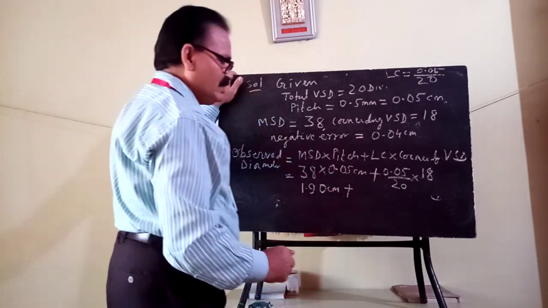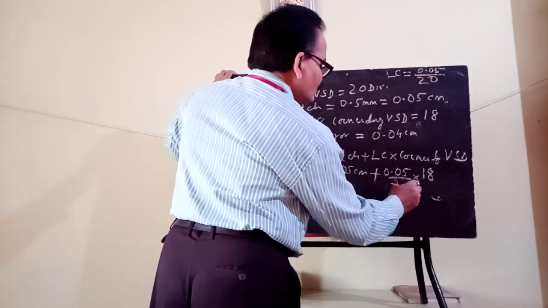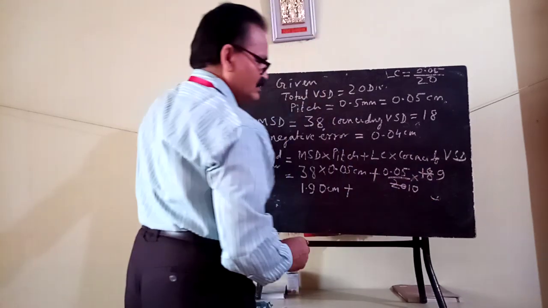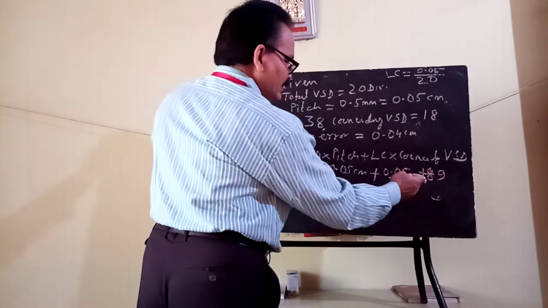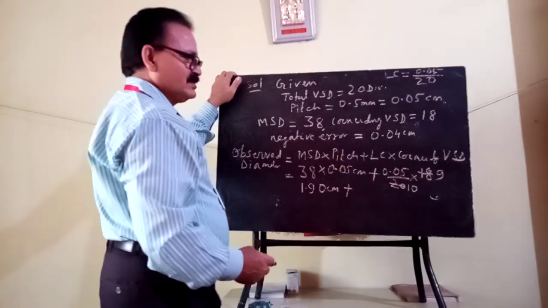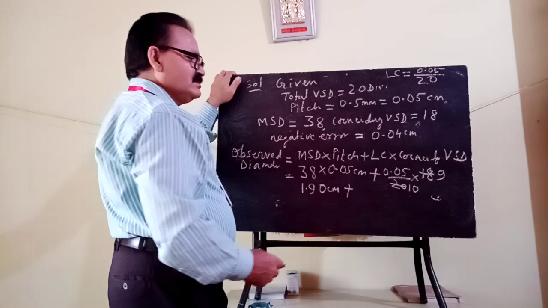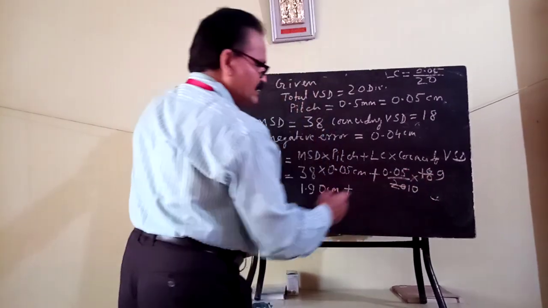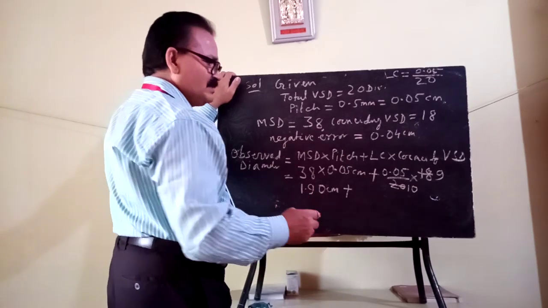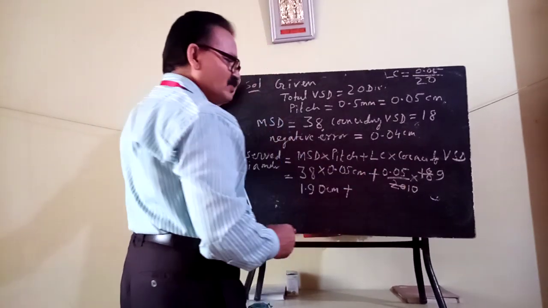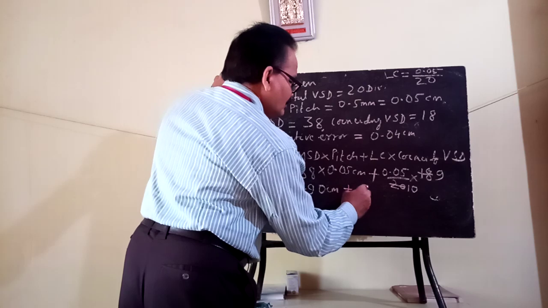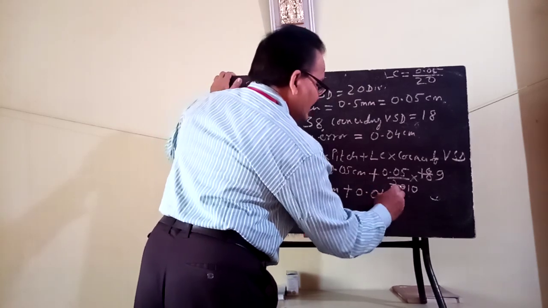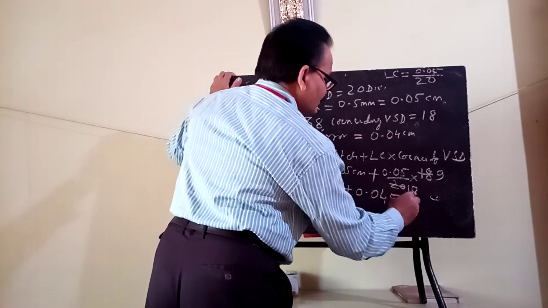Plus, here you see 2 nines are 18, so 9 into 0.05: 9 fives are 45, so 0.45 by 10, which will be 0.045 centimeter.